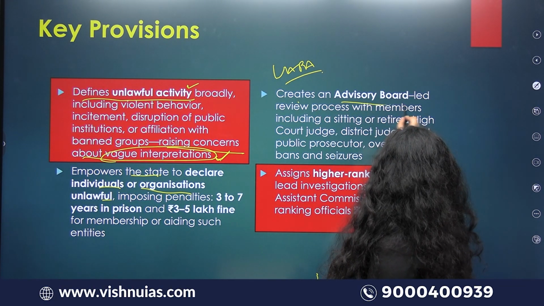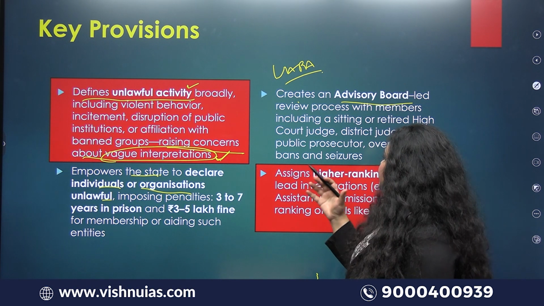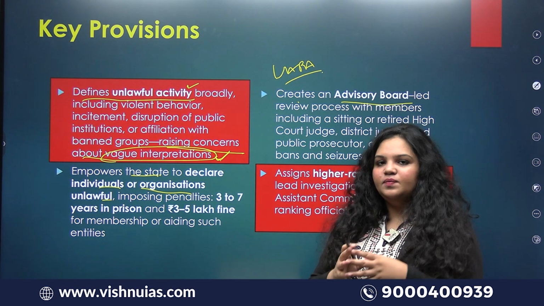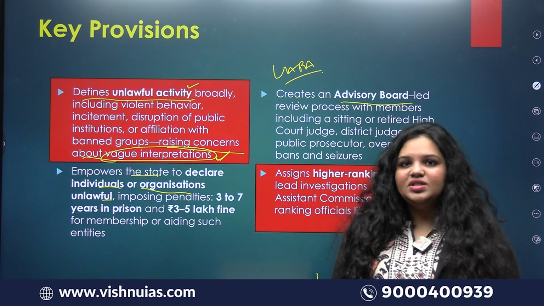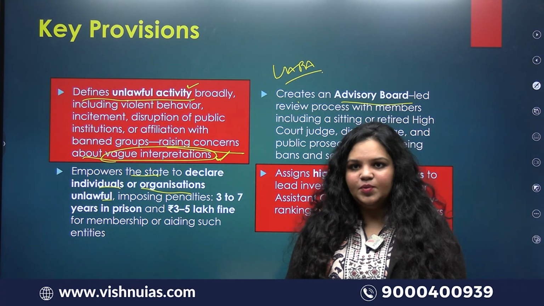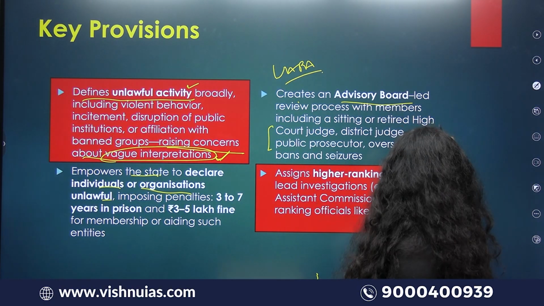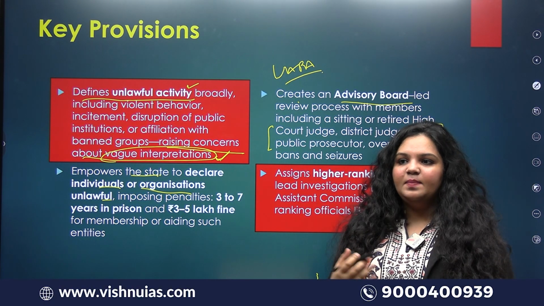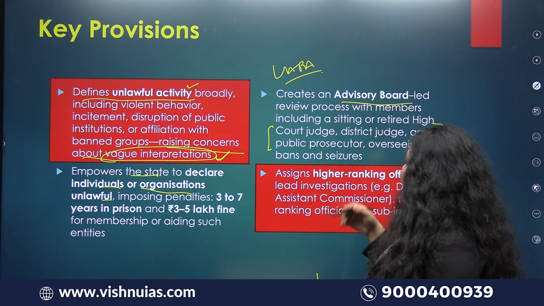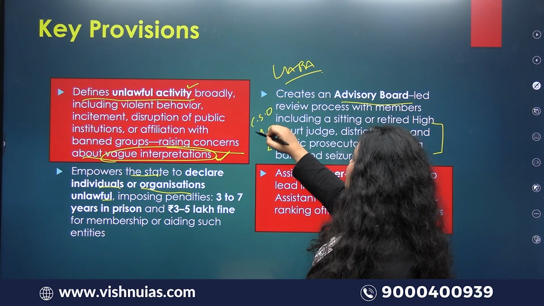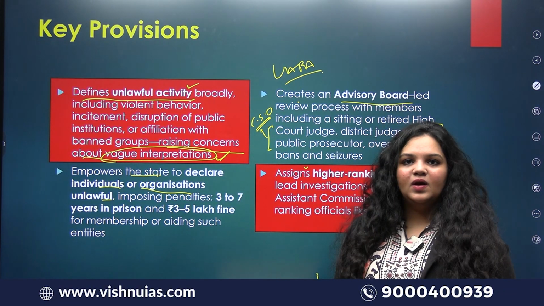Now it creates an advisory board with members, as you can see, consisting of people from wide areas, not just civil servants or police officers, so that a certain amount of public dignity is guaranteed. And I think they should involve civil society organizations here.